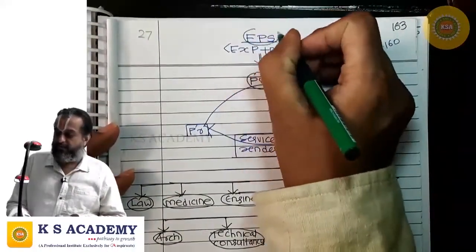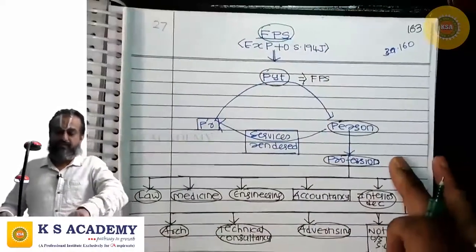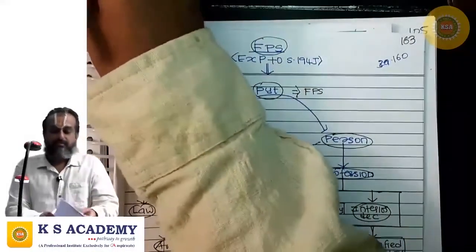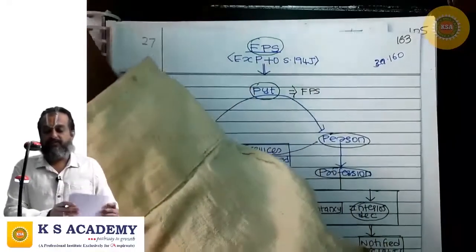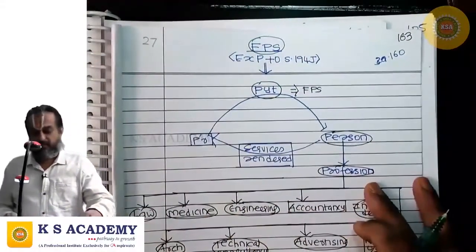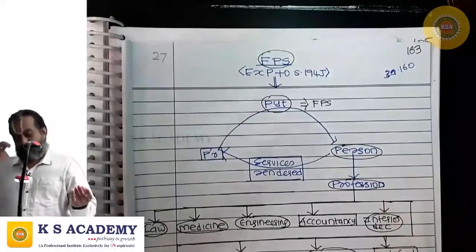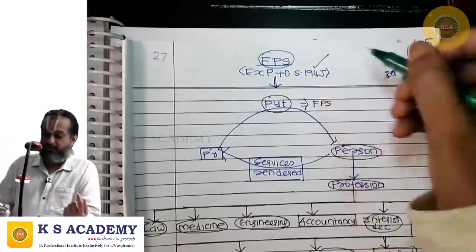In 194J, the term fee for professional services is used. That is defined in 194J.